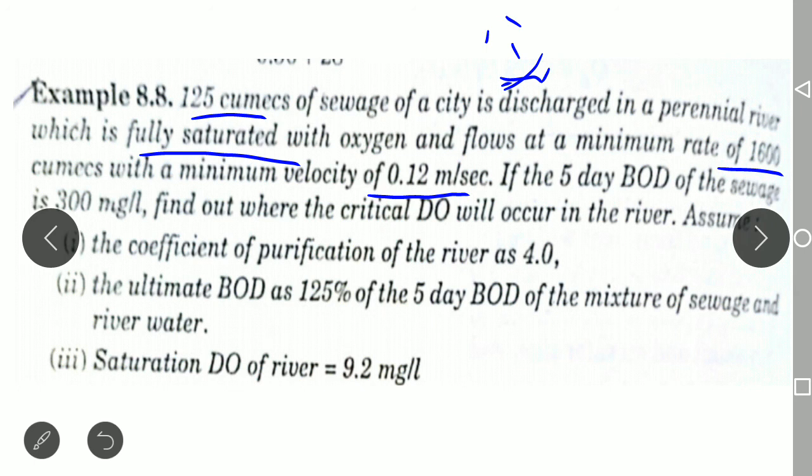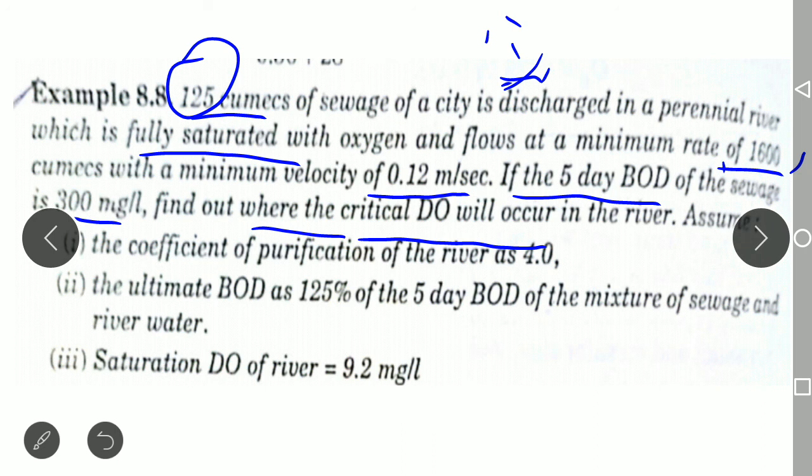So what is given? 125 cumecs of sewage is discharged into some perennial river. That perennial river is fully saturated with oxygen and is flowing at a rate of 1600 cumecs. The velocity of that river is 0.12 meter per second, and the 5 days BOD of the sewage is 300 mg per liter. Find out where the critical DO will occur, that is, at what distance we can observe this critical DO.